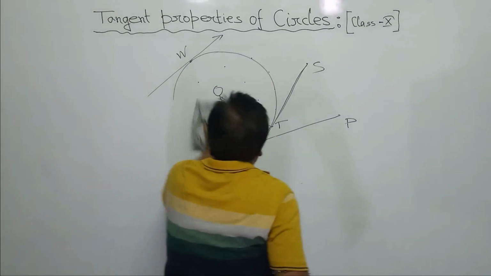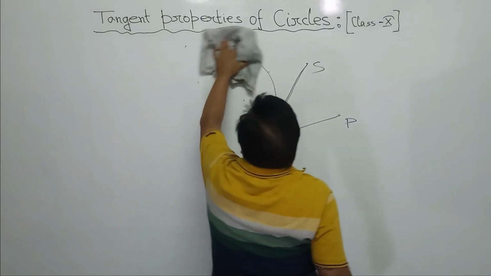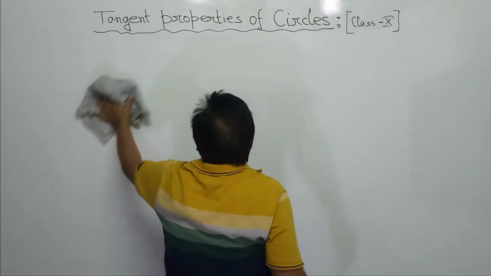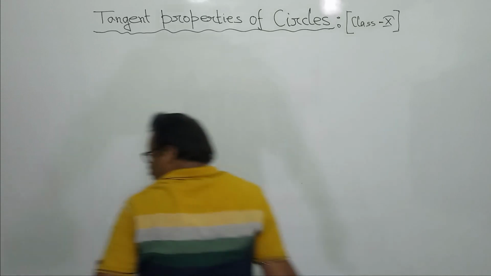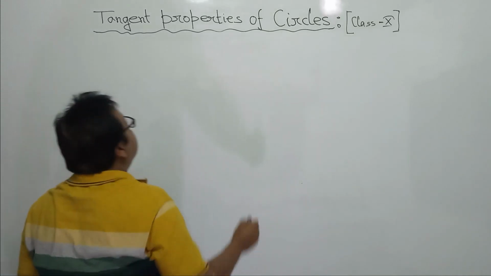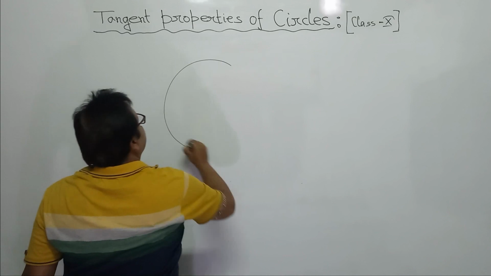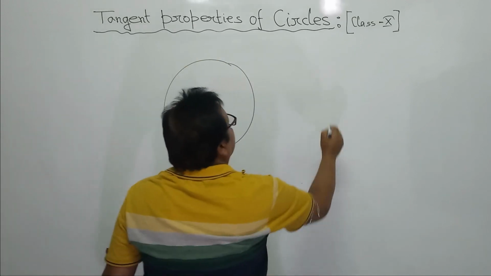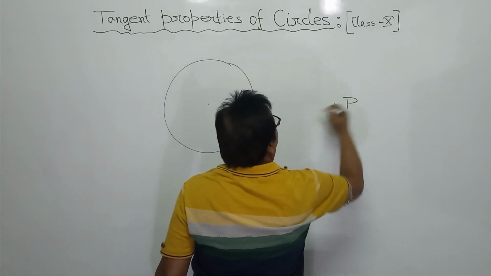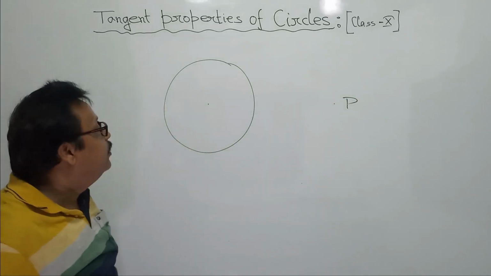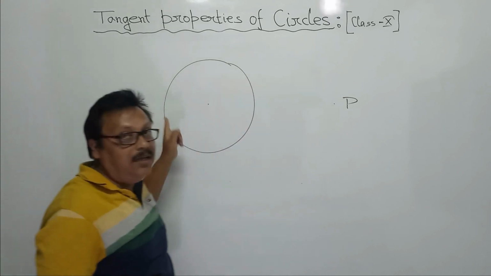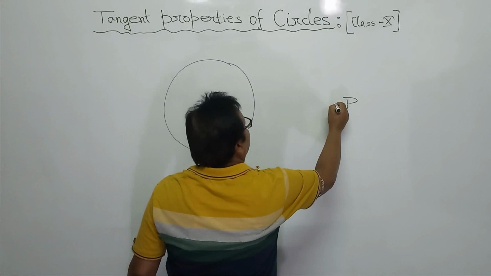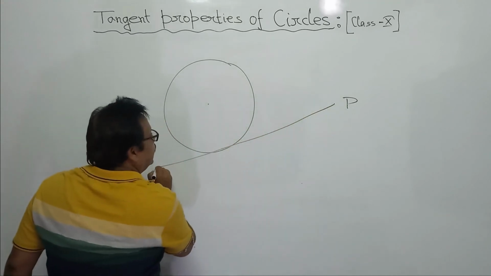How many tangents can be drawn from an outside point to a circle? Say circle, this outside point P. How many tangents can you draw from this outside point P to this circle? Yes, one tangent here.